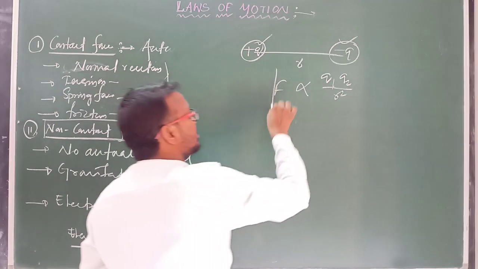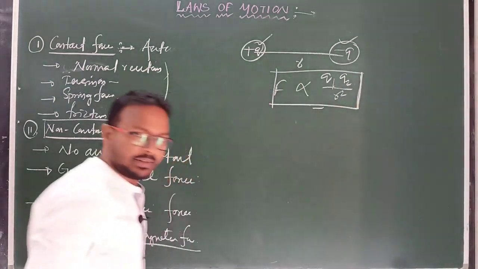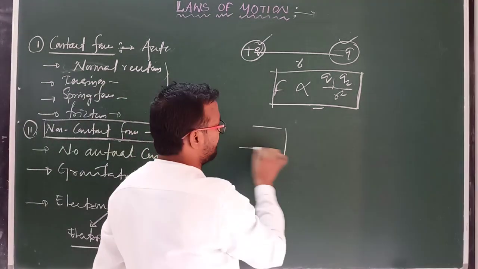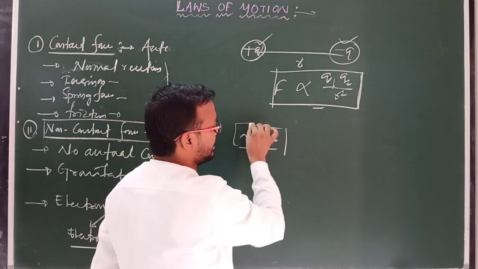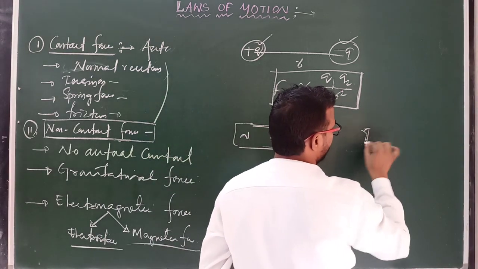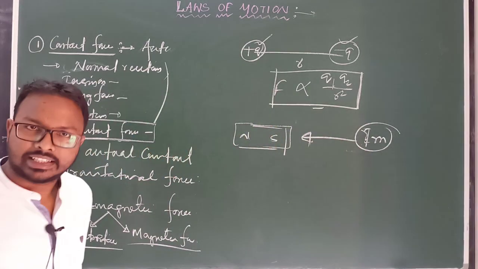Clear? This is a non-contact force. Clear? And similarly, magnetic force means, suppose there is a magnet with North Pole and South Pole, and there is one iron piece, and it is attracted towards this magnet. Clear?